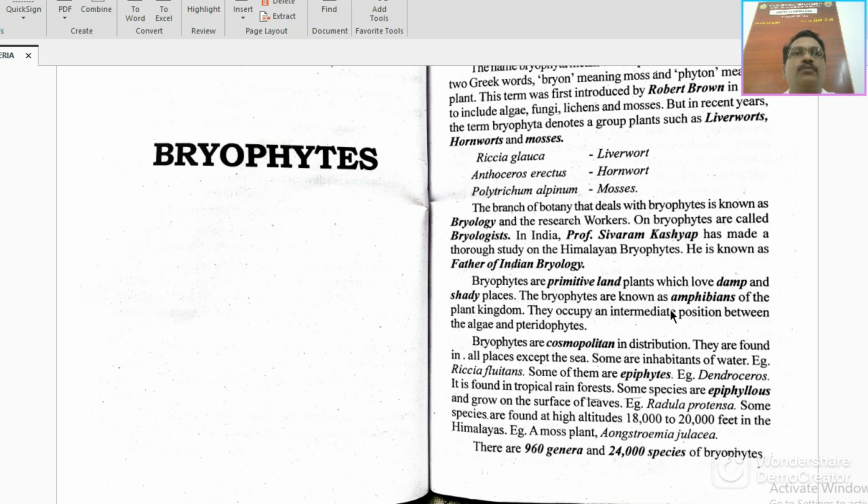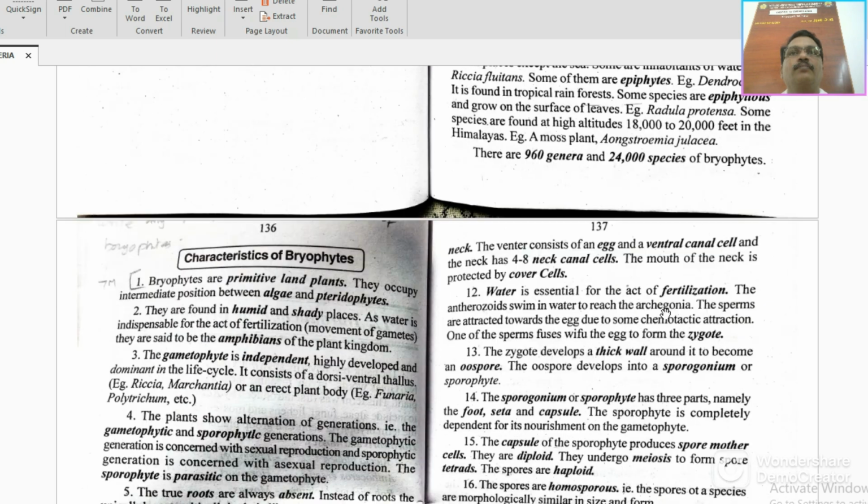So you see the diversity of bryophytes: they are found on land and up to an elevation of 20,000 feet. There are about 960 genera and 24,000 species.